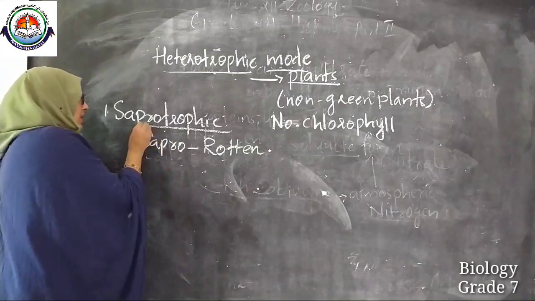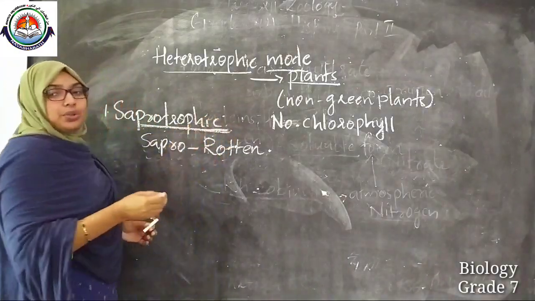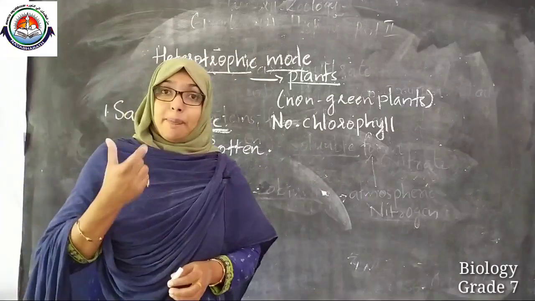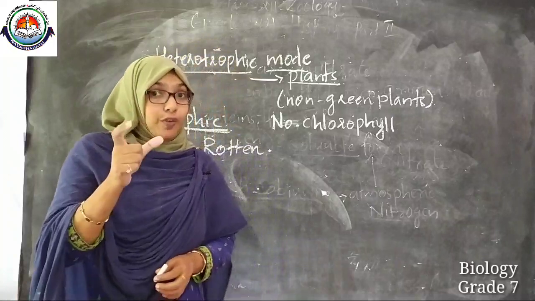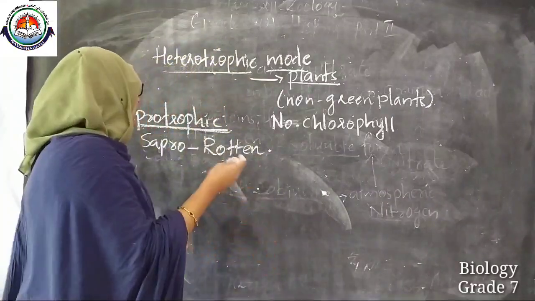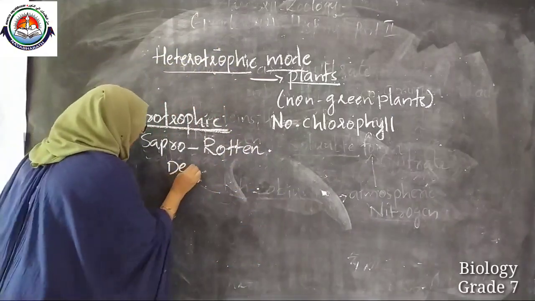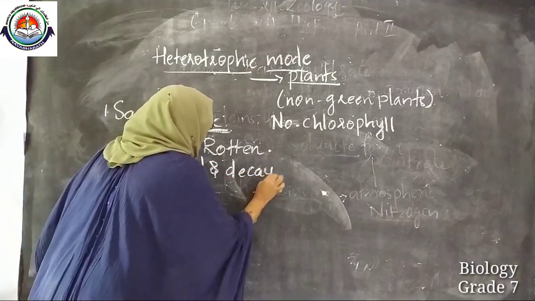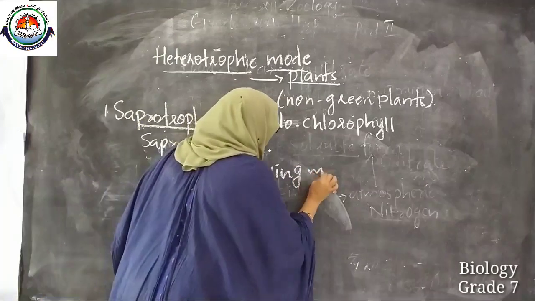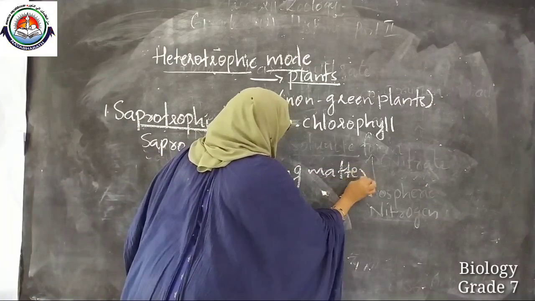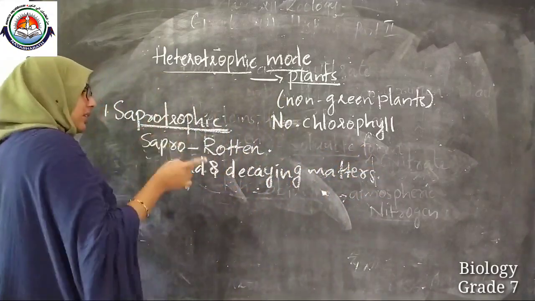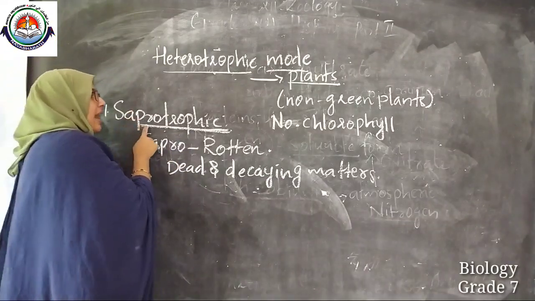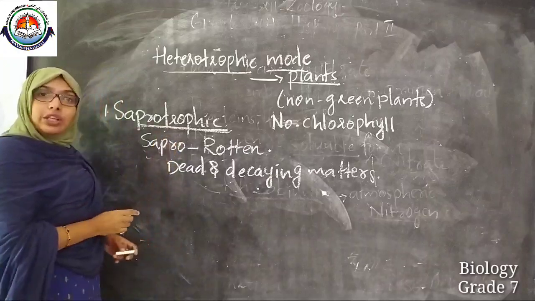Okay. So, saprotrophic nutrition. Some organisms depend upon dead and decaying matters for their food. Such type of nutrition is known as saprotrophic nutrition.